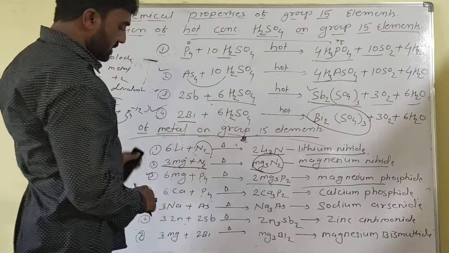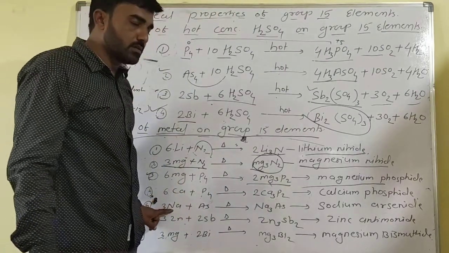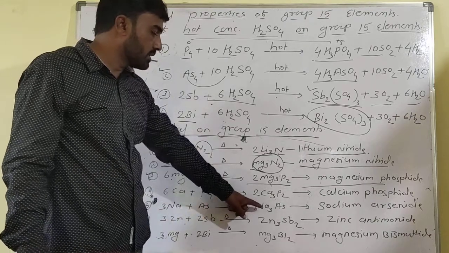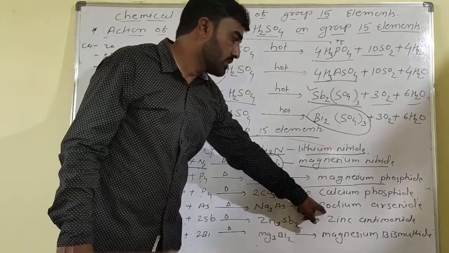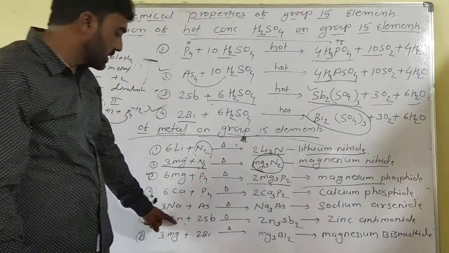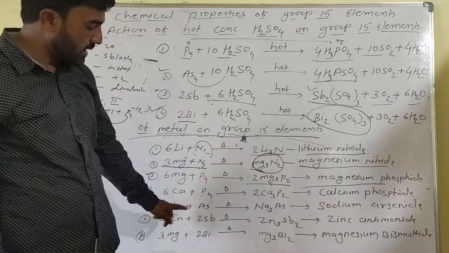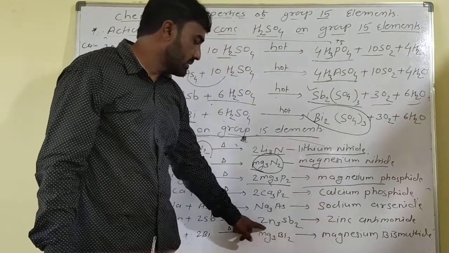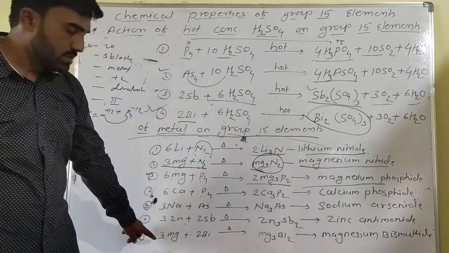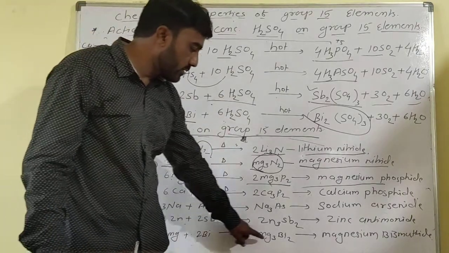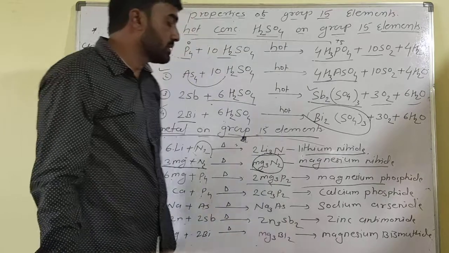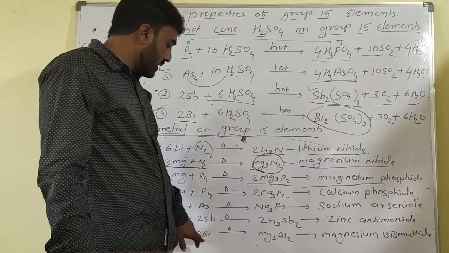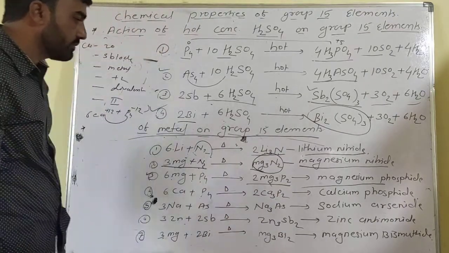Another is sodium. You know sodium is a group first element in the S block. Sodium reacts with arsenic to form sodium arsenide. Also zinc, atomic number 30, is divalent and reacts with antimony to form zinc antimonide, Zn3Sb2. Also magnesium, being divalent, reacts with bismuth to form Mg3Bi2, magnesium bismuthide.